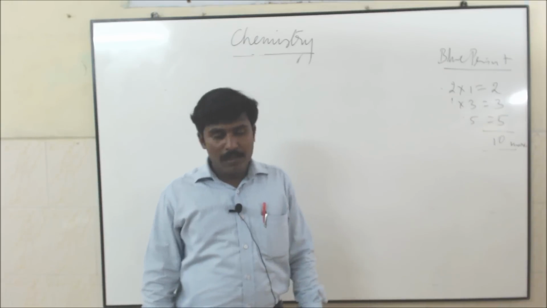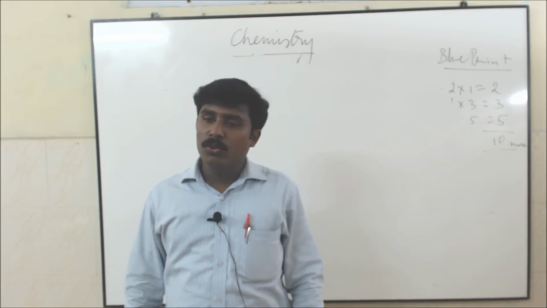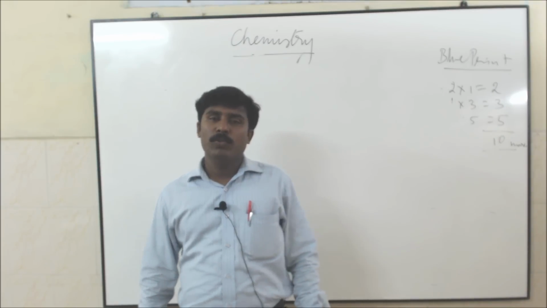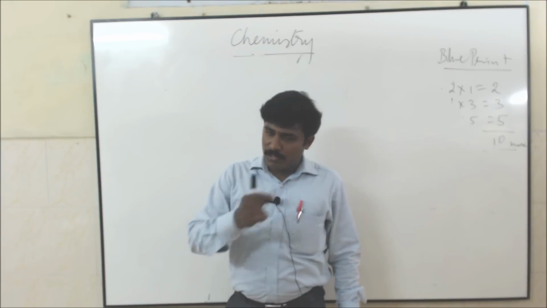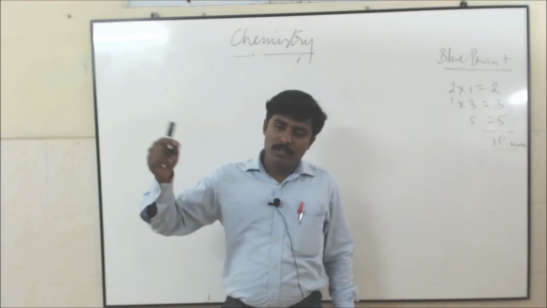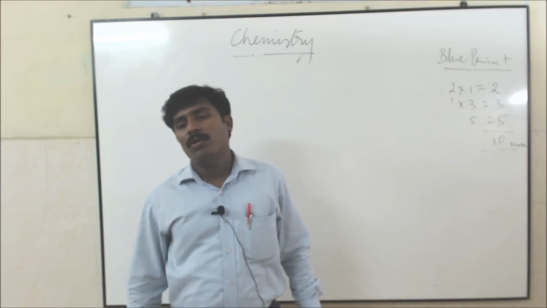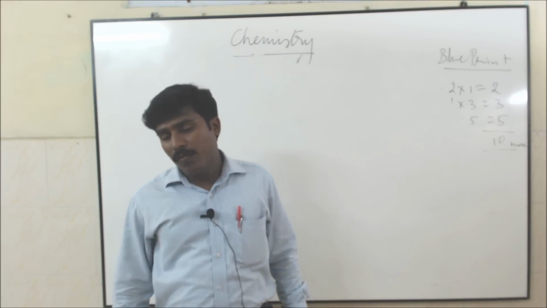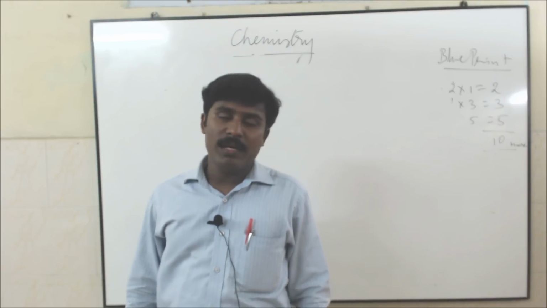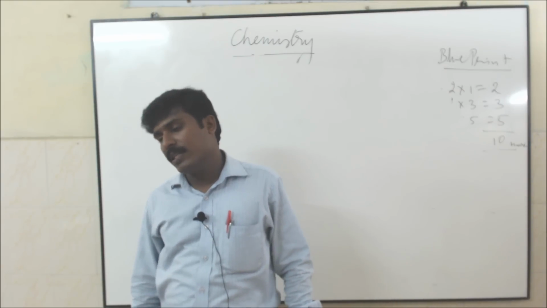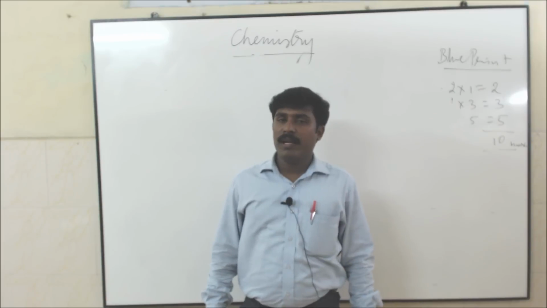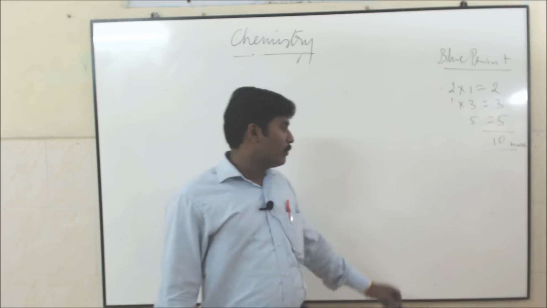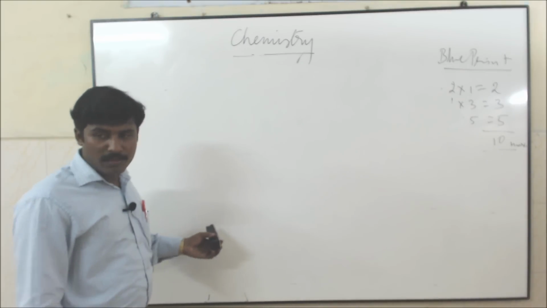Then d orbital. For d orbital, L value is equal to 2. So azimuthal quantum number 2 means m value starts from minus 2, minus 1, 0, plus 1, plus 2. Altogether 5 orientations. 5 orientations means dxy, dyz, dxz, dx square minus y square and dz square. The shapes are like this. So also an important 5 mark question.